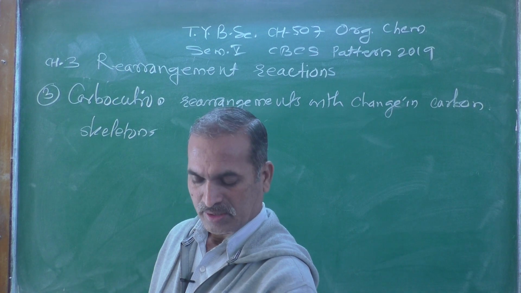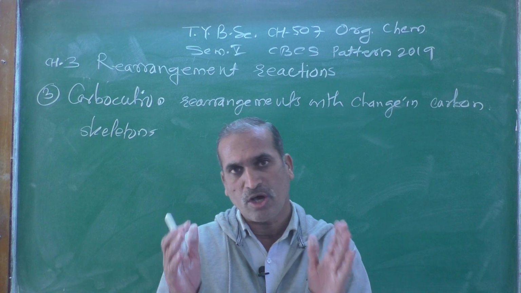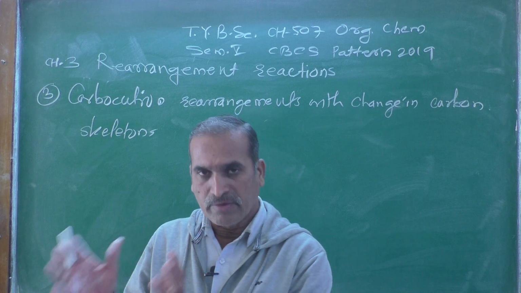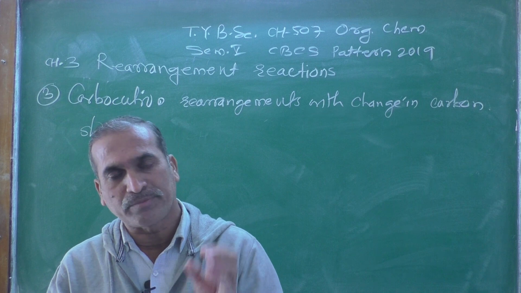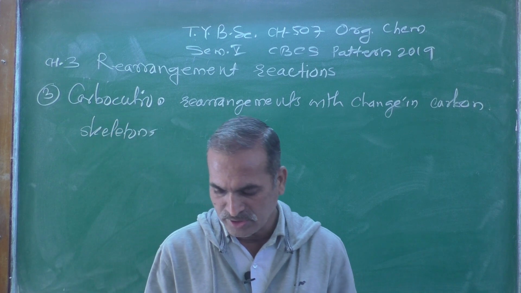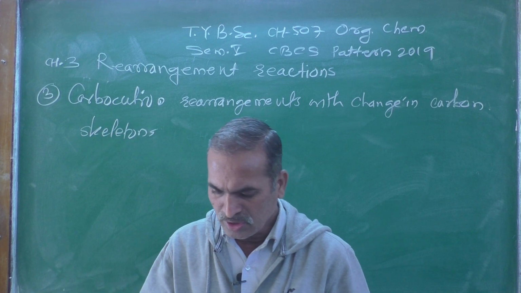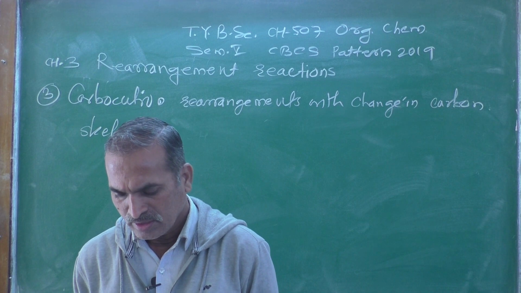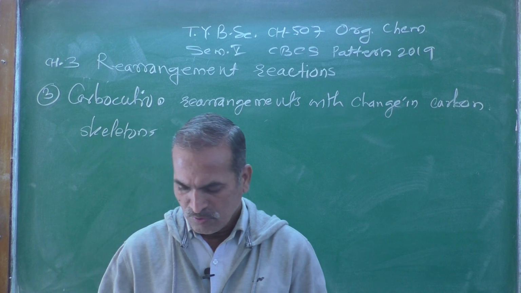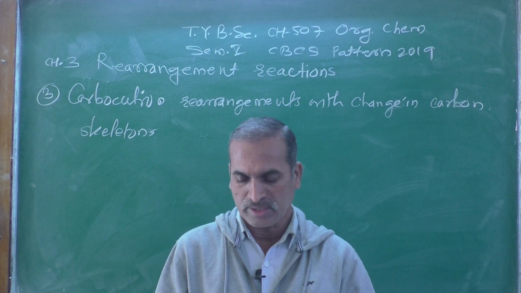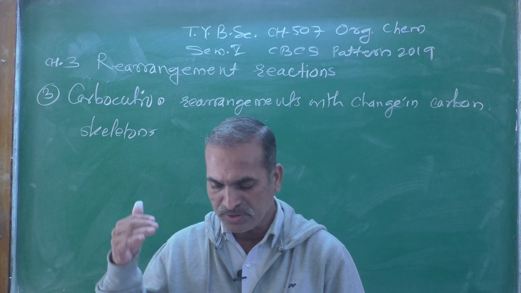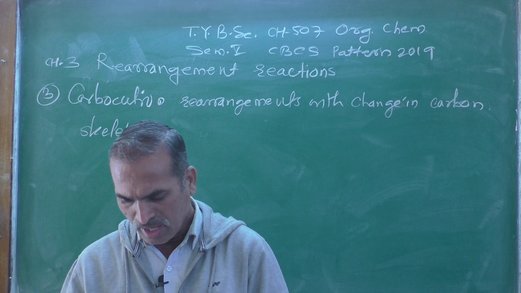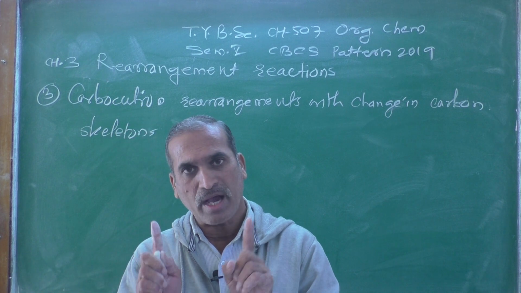Now here, loss of a leaving group with the bonding pair of electrons gives rise to formation of a carbocation or an electron deficient carbon in the form of a carbene.